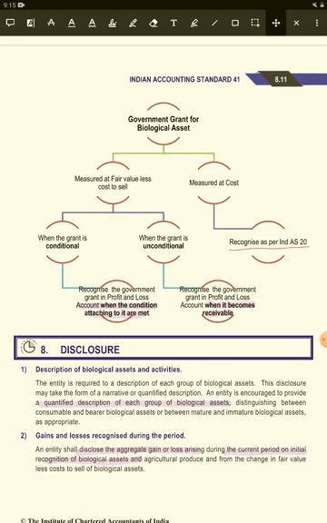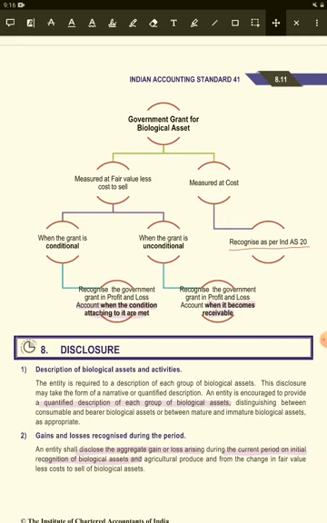when there is a condition that the government gives, that you need to fulfill, then you recognize that particular government grant when you complete that condition. For example, if the government gives the condition that you need to be harvesting for 5 years on that particular land, then after the 5 years you get the government grant, and you recognize that grant after 5 years, not now.